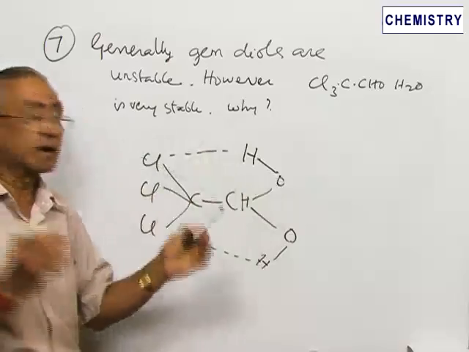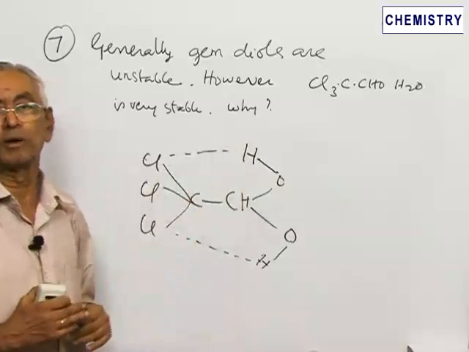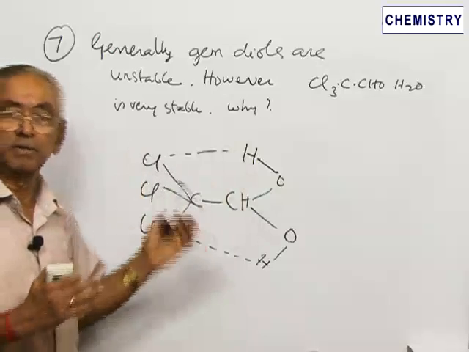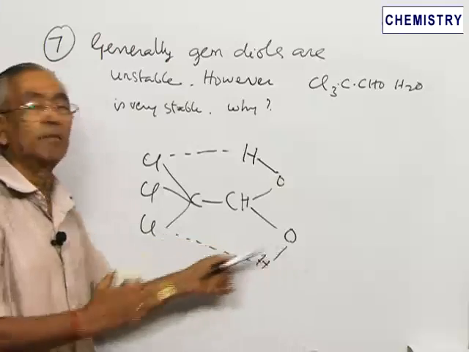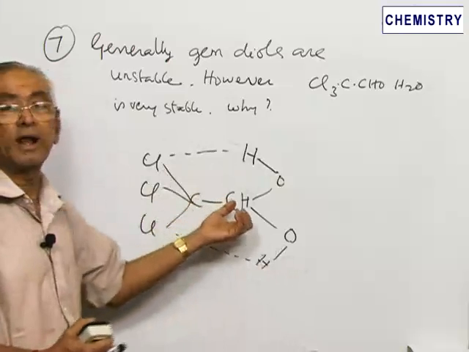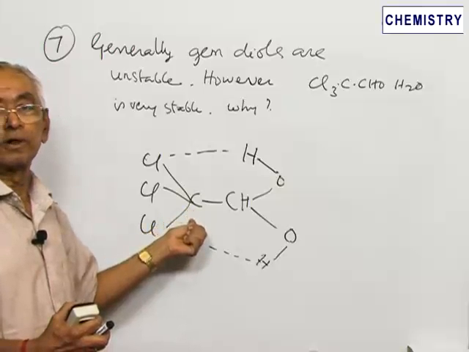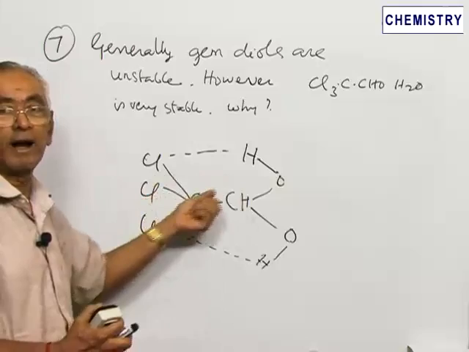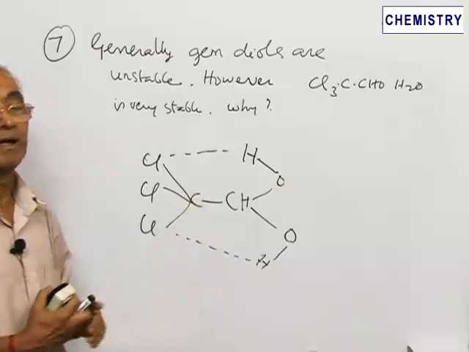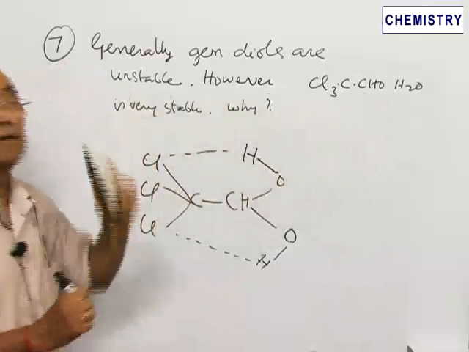Of course, the hydrogen bond will be strongest when the electronegativity of the two elements is very strong. This is not a very strong hydrogen bond. The reason being, chlorine generally does not participate very often in hydrogen bonding, even though chlorine is an electronegative element, but there is a little bit of participation of chlorine and oxygen in the hydrogen bonding. Because of two reasons, the powerful electronegativity and electron withdrawing effect, the combined cumulative effect of the three chlorine atoms attached to the neighboring carbon atom, and also due to the hydrogen bond that is formed in this way, this chloral hydrate or trichloroacetaldehyde water molecule becomes a very stable species.